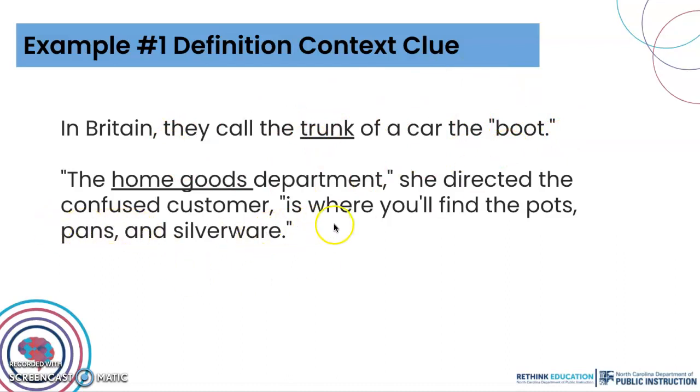Let's look at this example. What does home goods mean? Well, the home goods department, she directed the confused customer, is where you will find the pots, pans, and silverware. I can infer in this sentence that home goods must mean pots, pans, and silverware if the department lady directed the confused customer in that direction or specified that they would be able to find these things in that department.